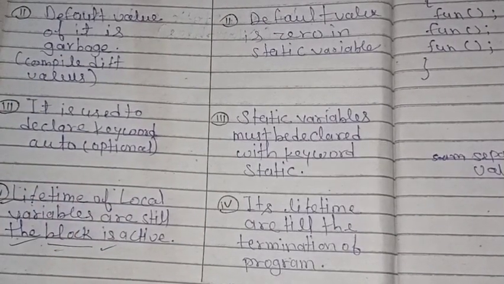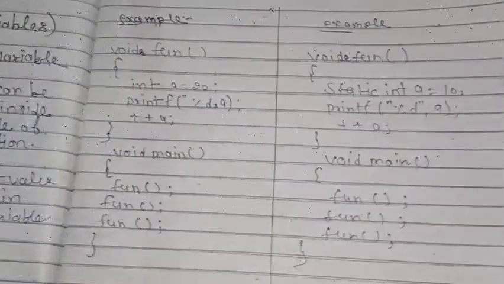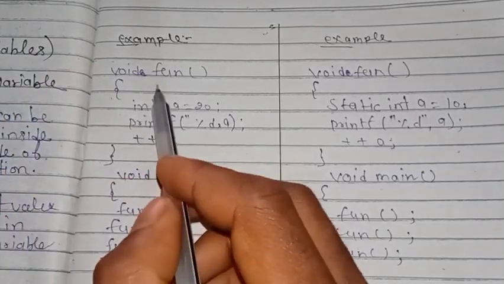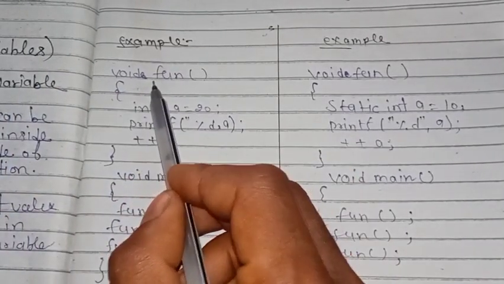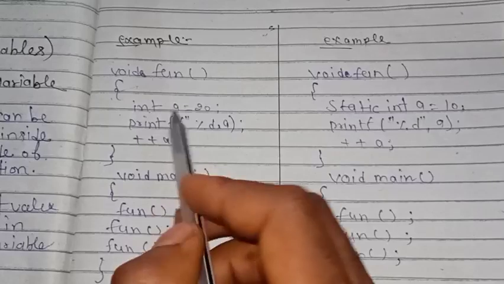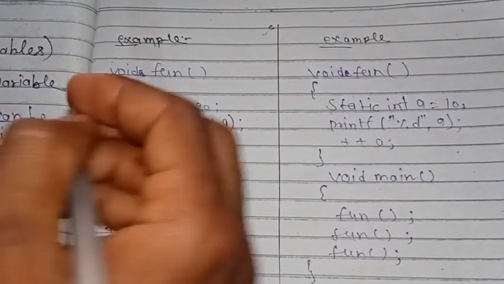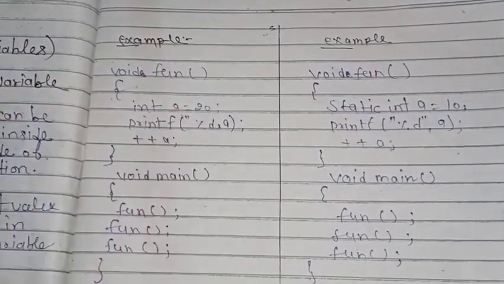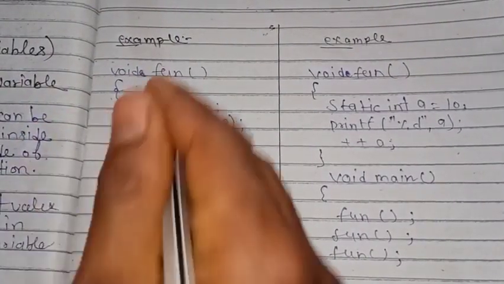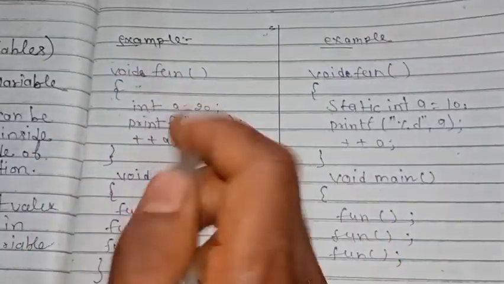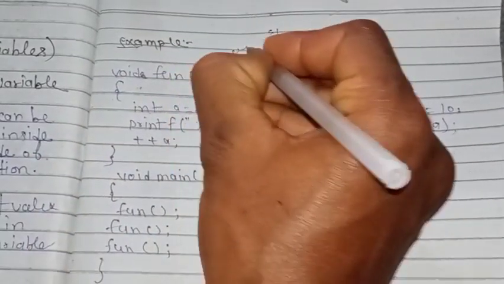Okay, if we take an example, for the local variable, a void function is taken and an integer value is 20. This is a local variable because it is declared inside of the function. This is also inside the function, it is declared inside the function, so it will be a local variable.